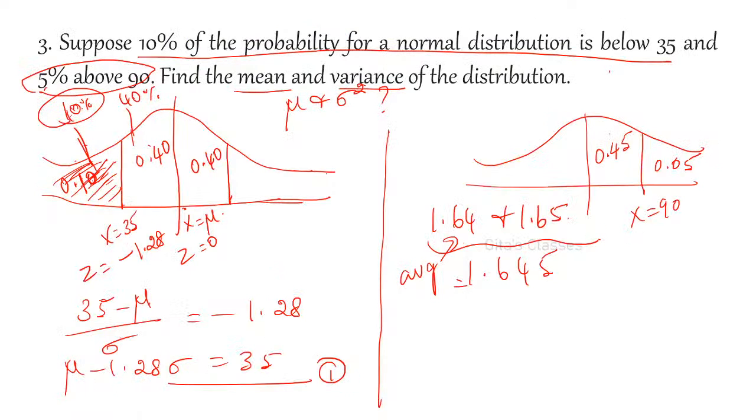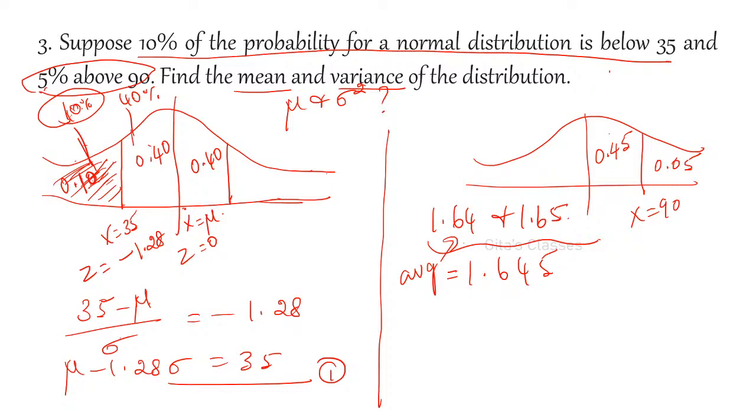Even in tests of hypothesis I have explained these things. In the next unit, the fourth unit, we will find all of those. In the tests of hypothesis, 90% means 1.645, and single-tailed, two-tailed and all will come. At that time you will remember this.